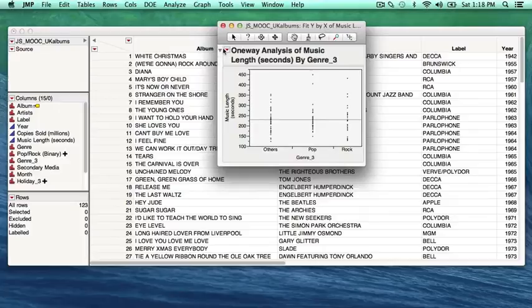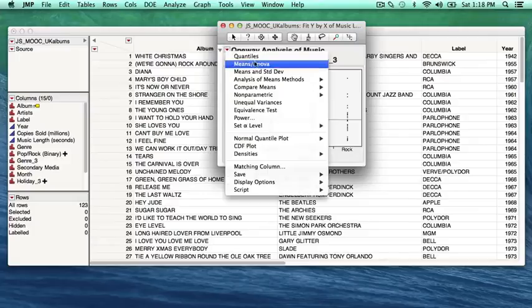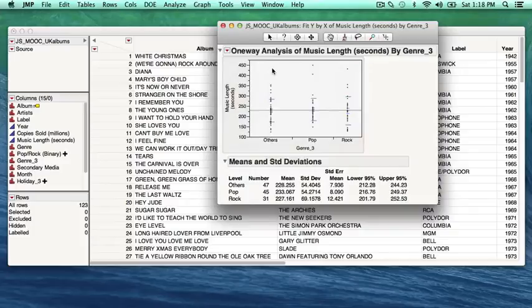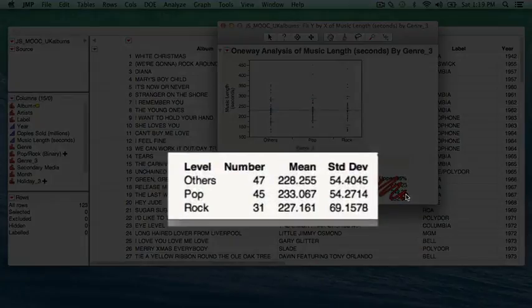First, let's take a look at the means and standard deviation of the three groups. Click the right arrow button and go to means and standard deviation. Let's ignore the standard error means and focus just on the mean and standard deviation. The music albums of genres other than pop and rock has an average music length of 228.26 seconds and a standard deviation of 54.4.